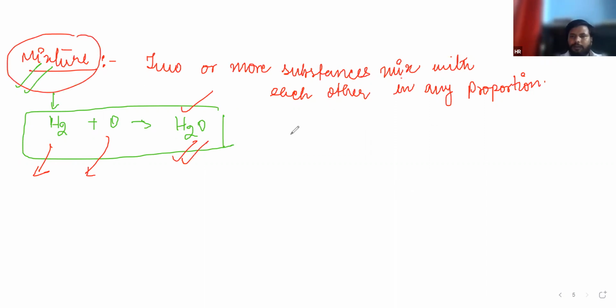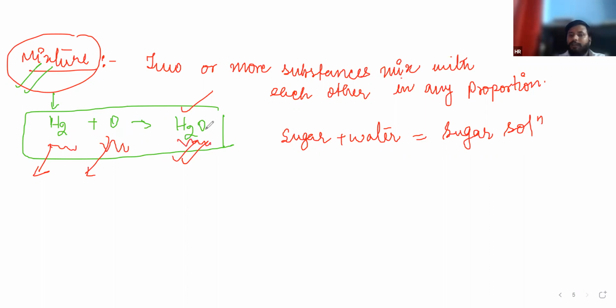Suppose we are mixing sugar plus water, that is equal to sugar solution, and we can mix it in any proportion. If you change the proportion between hydrogen and oxygen, the product will be changed.